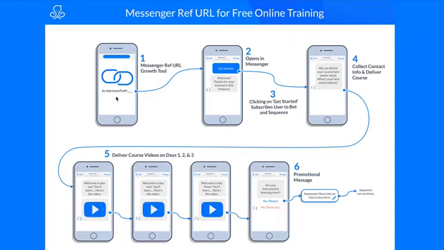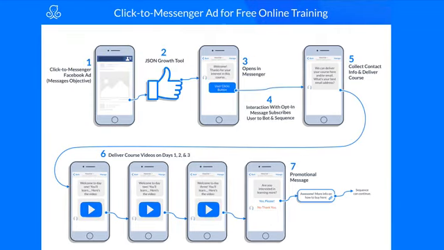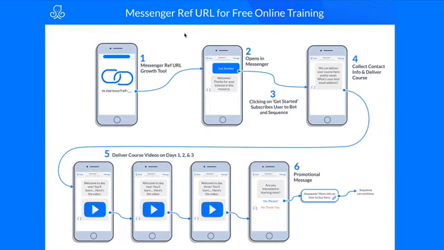The opportunities are endless here, but the key is that we love this blueprint because people are actually going to consume this content every day. Like we talked about in the last video, we're not struggling with a cluttered email inbox where people might fall off throughout the online training. So this is very similar to the last blueprint we went over. I just wanted to plant the seed that this traffic doesn't just have to come from Facebook, right? You can create a ref URL.